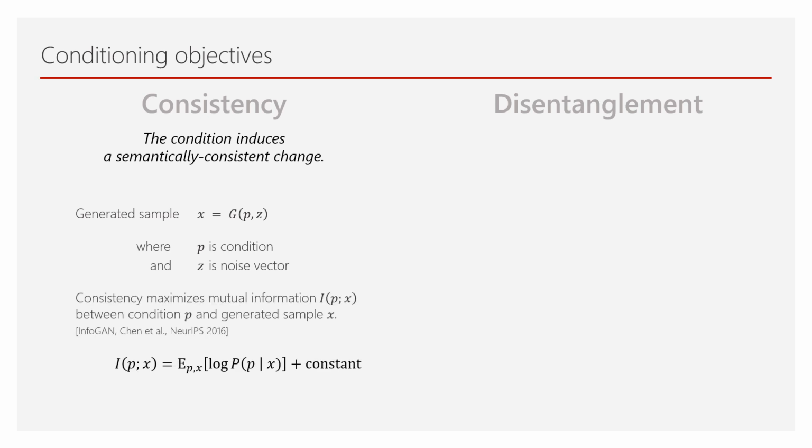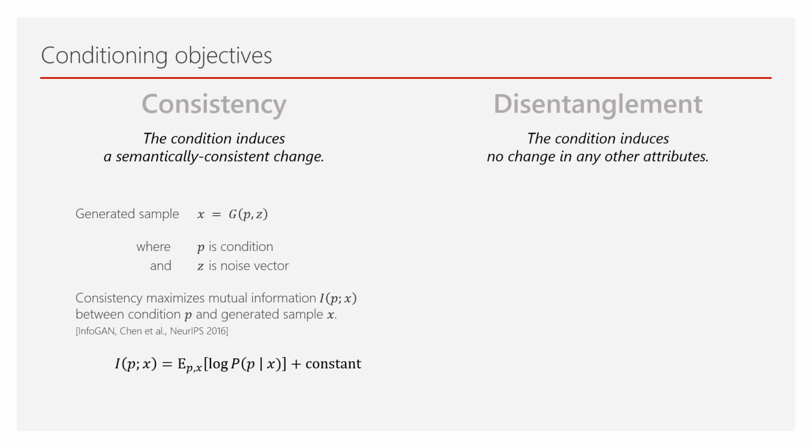InfoGAN formulates this problem as maximizing the mutual information between the condition P and the generated sample X. The mutual information can be directly optimized if the posterior of P given X is tractable.